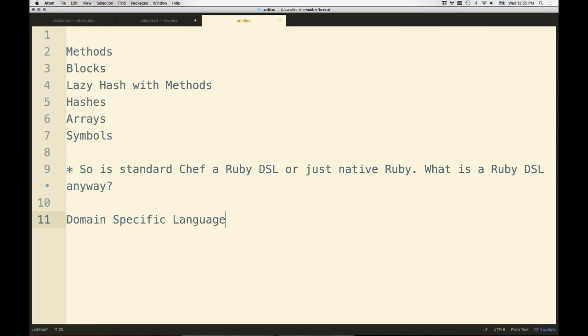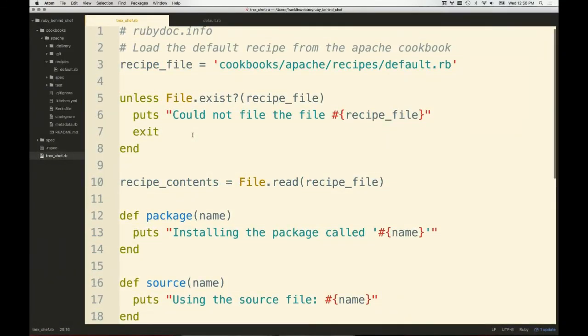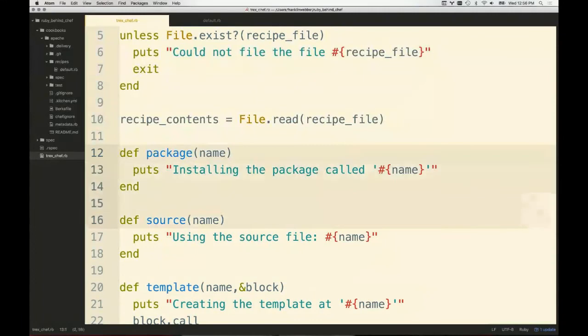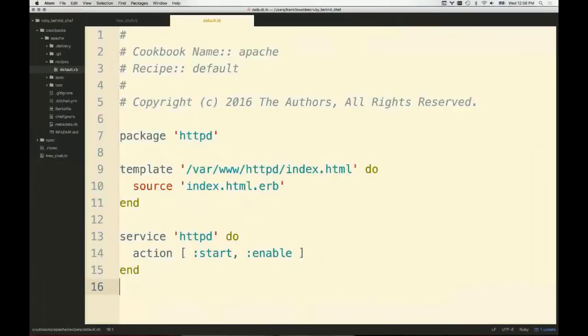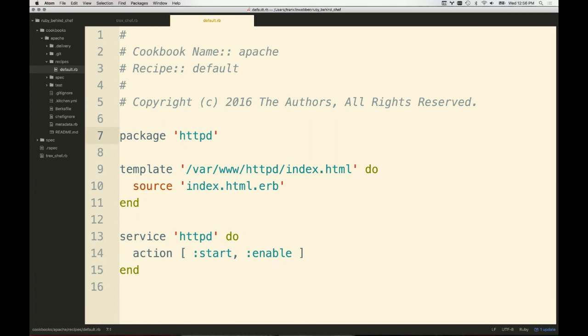Chef is really just built on top of Ruby, exactly like we were doing it here. So when we started defining this content right here, somewhere within Chef, there is some code that actually loads up the recipe file based on the run list. It loads it up, and then it loads the appropriate methods that define the thing, and it really makes this look like a domain-specific language, but honestly, it's really just Ruby. You're writing Ruby code, and there's a bunch of things already preloaded for you, so you don't have to load them. You don't have to say require at the beginning of it. Essentially, it's just taking care of all the preparation before you actually execute this code.